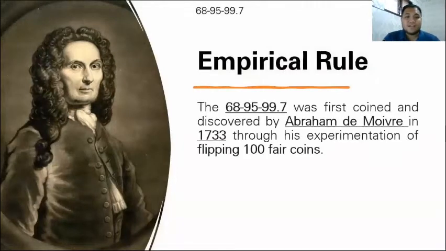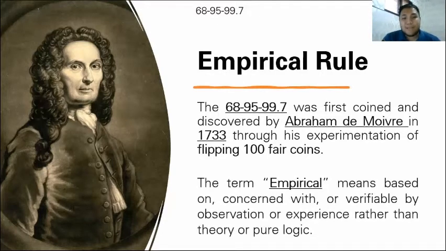The empirical rule, the 68, 95, 99.7, was first coined and discovered by Abraham de Moivre in 1733 through his experimentation of flipping 100 coins. The term empirical means based on, concerned with, or verifiable by observation or experience rather than theory or pure logic, which means that the empirical rule was based on experimentation and is being used to estimate certain data points or probability.